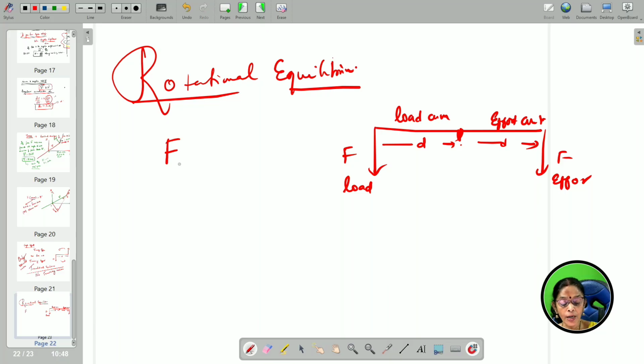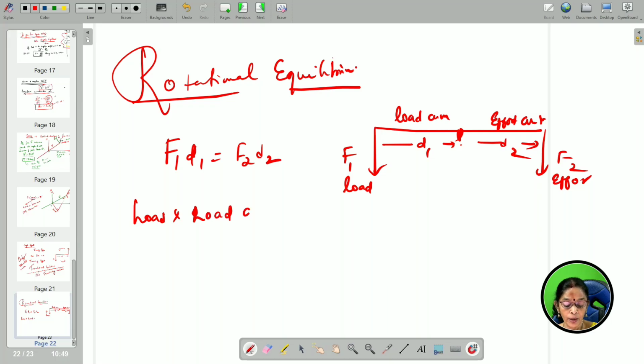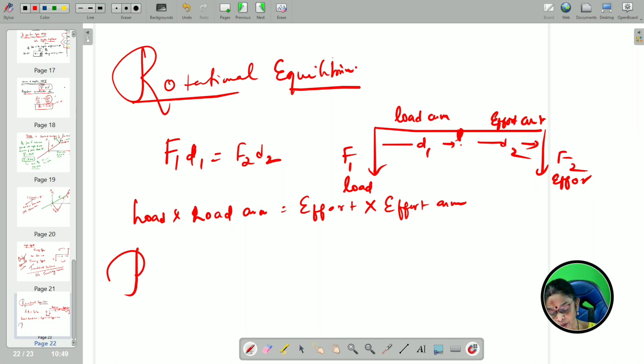So, now F1 D1 is equal to F2 D2, that is nothing but load into load arm is equal to effort into effort arm. This is called the principle of moments.